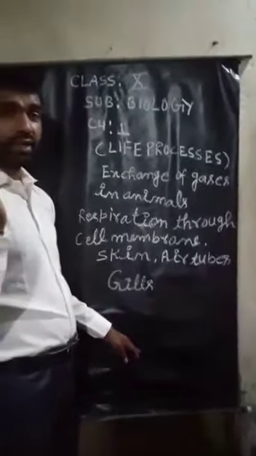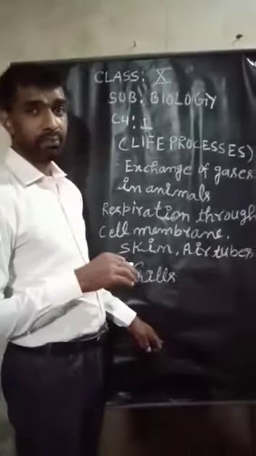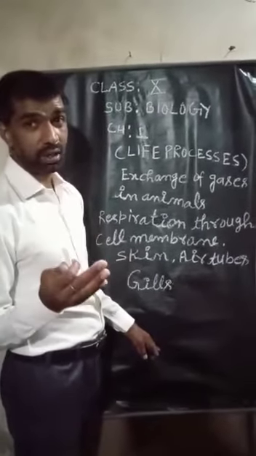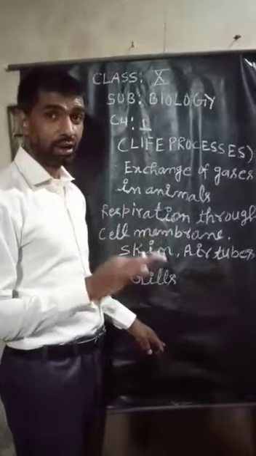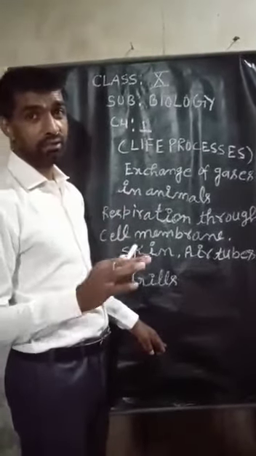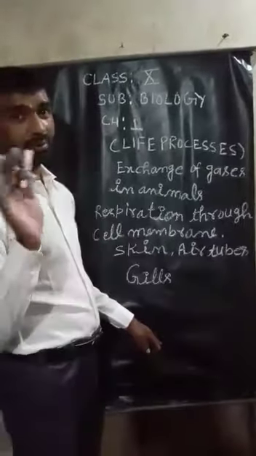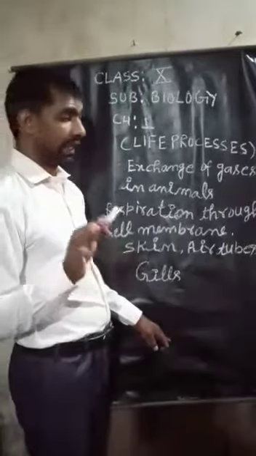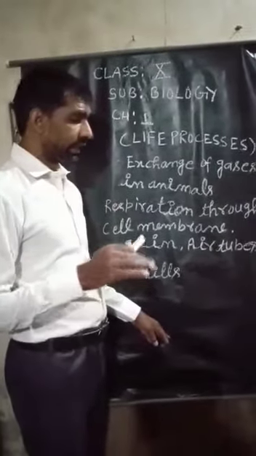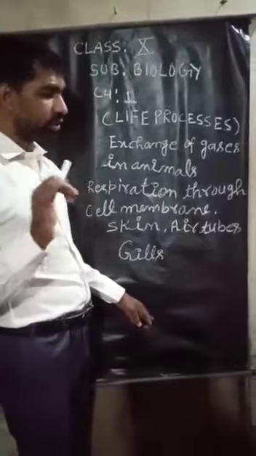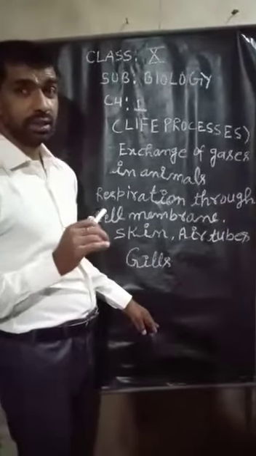That means different animals have different organs to take up oxygen and release carbon dioxide from their body. Terrestrial animals can breathe in oxygen from the atmosphere.